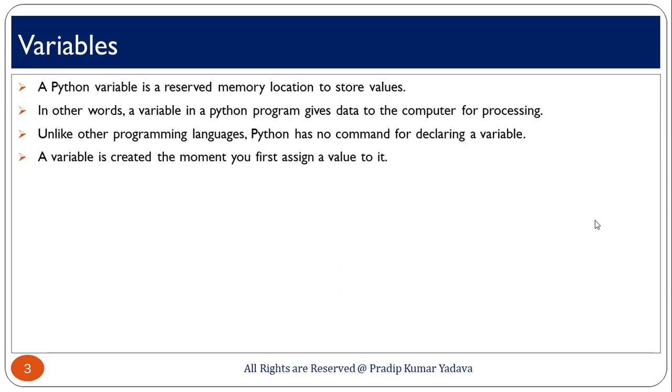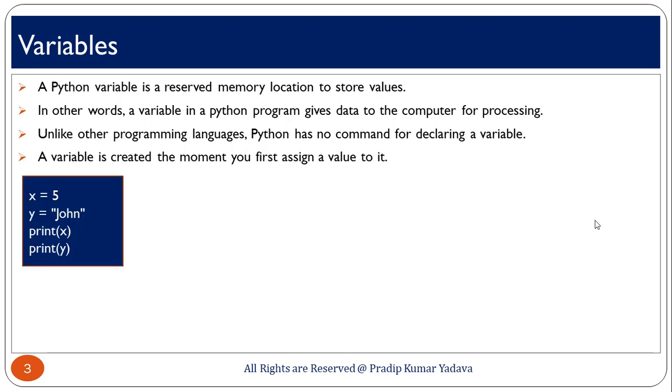A variable is created the moment you first assign a value to it. Suppose you have taken a variable something like that. In this example, you can see x equal to 5.